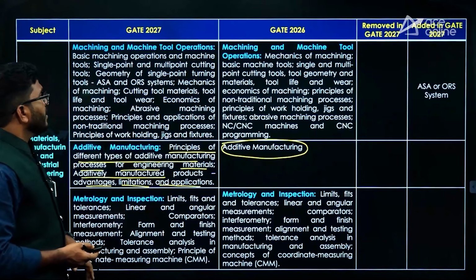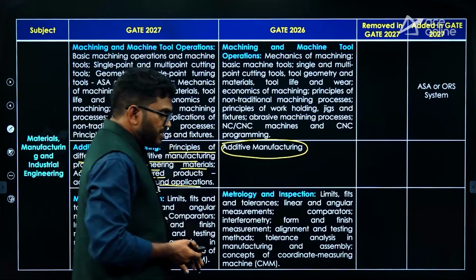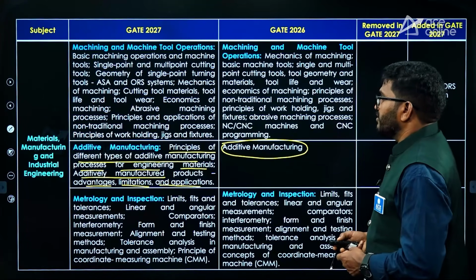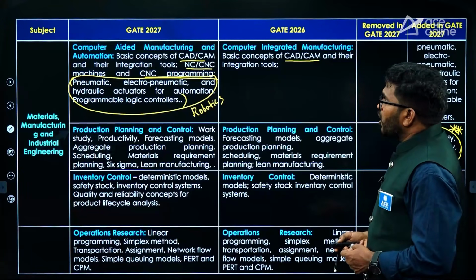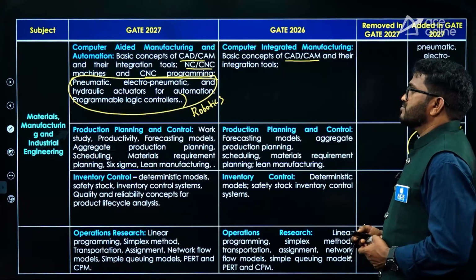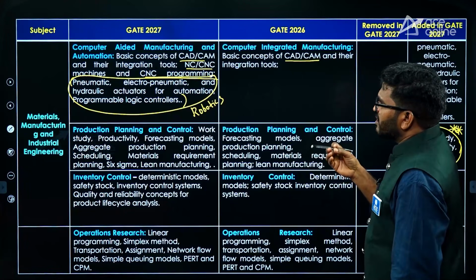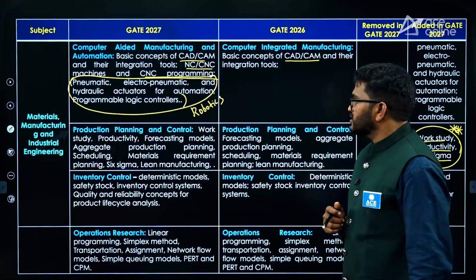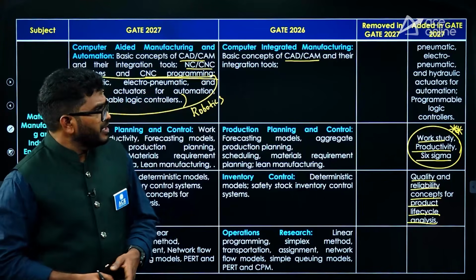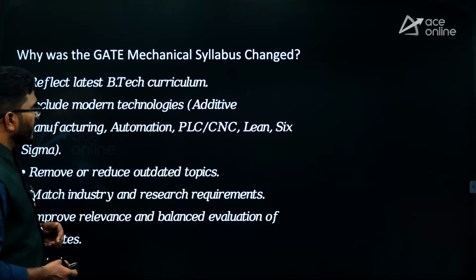That's why they added it. And additive manufacturing will play a key role this time, I think, because they added more about additive manufacturing. And also they added pneumatic systems, electro-pneumatic systems. This is especially used in robotics actually. So robotics and mechatronics are slightly included in this. And the remaining topics, especially in IM and OR, work study, Six Sigma, quality, reliability, these concepts they added.